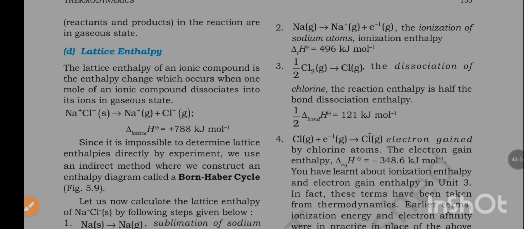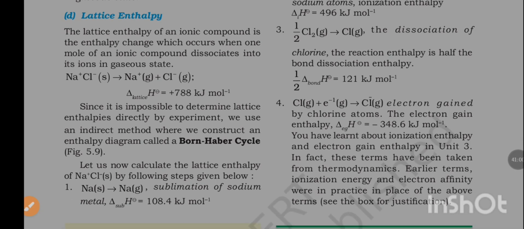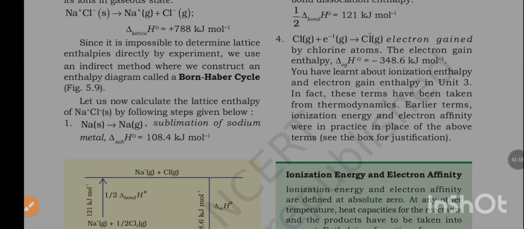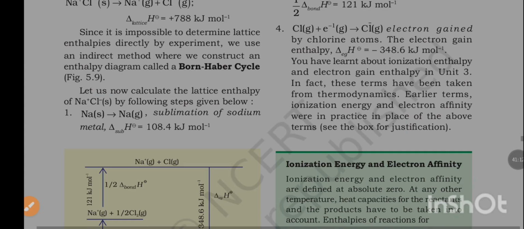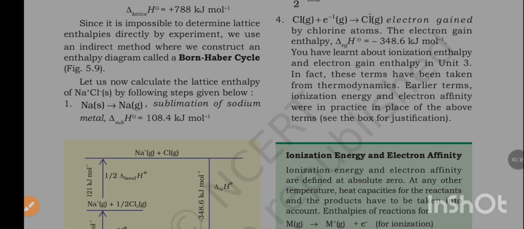Third, half Cl2 to Cl, the dissociation of chlorine, the reaction enthalpy is half the bond dissociation enthalpy, half del bond H, is equal to 121 kJ per mole. Fourth, Cl plus electron to Cl-, electron gained by chlorine atoms. The electron gain enthalpy del egH is equal to minus 348.6 kJ per mole.